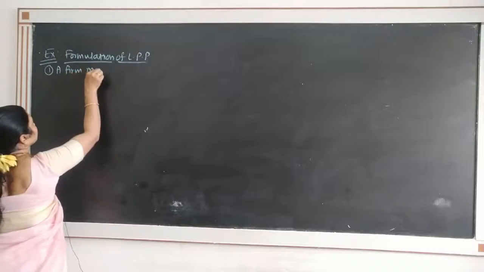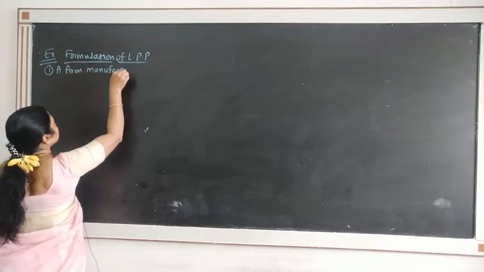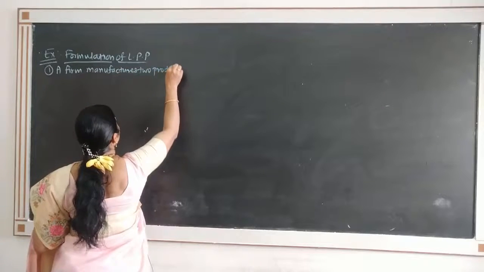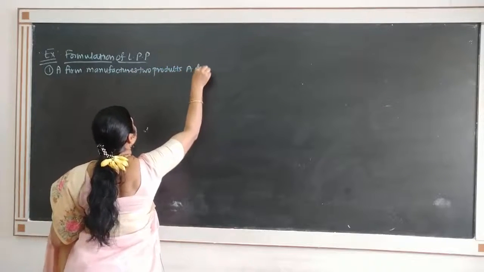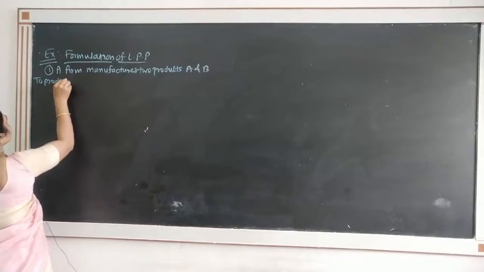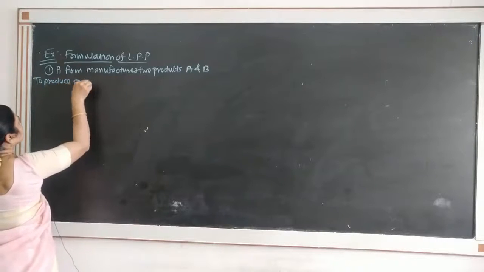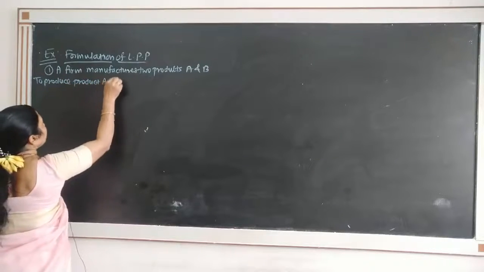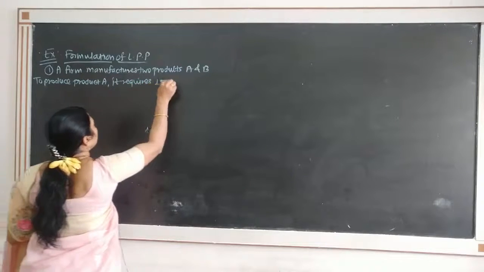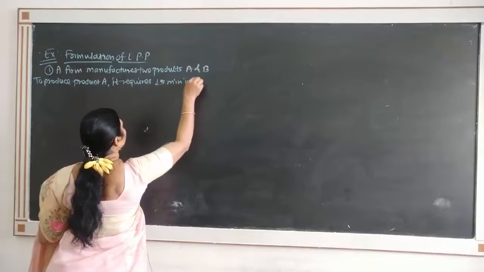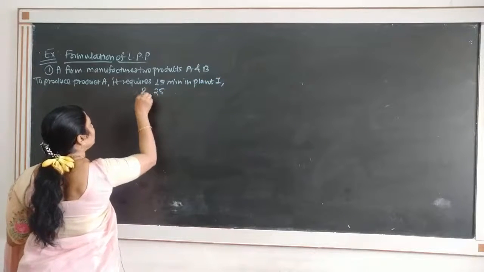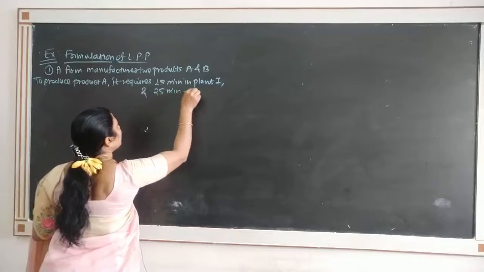A firm manufactures two products A and B. To produce product A, it requires 15 minutes in plant 1 and 25 minutes in plant 2.